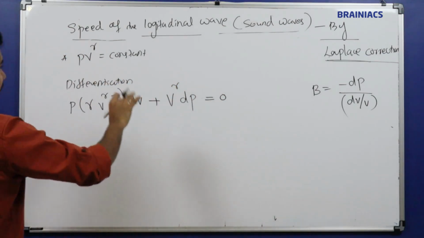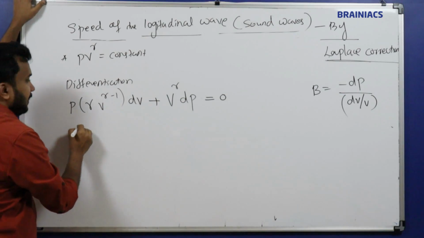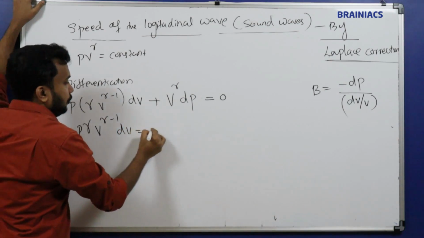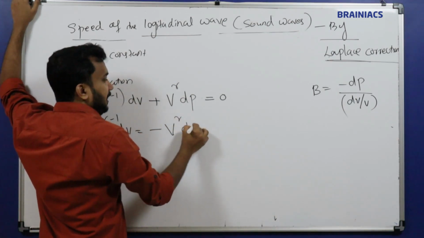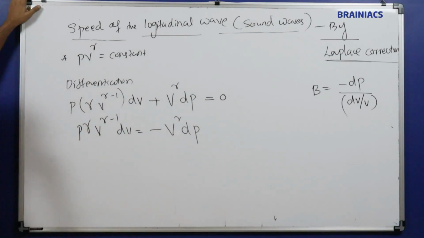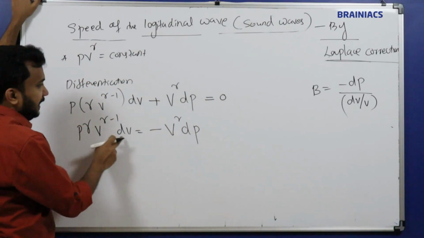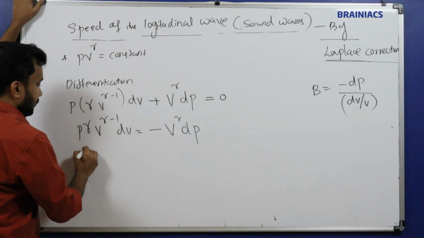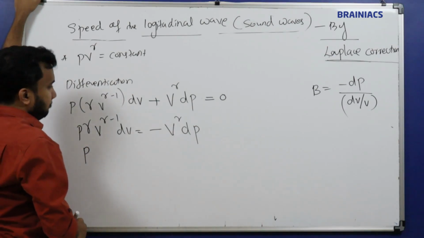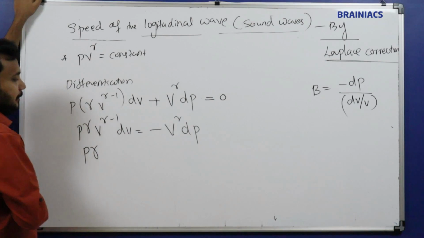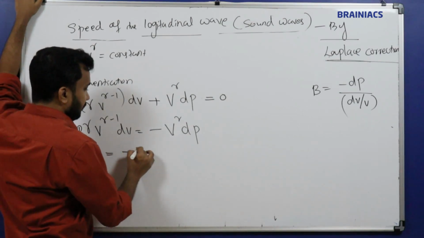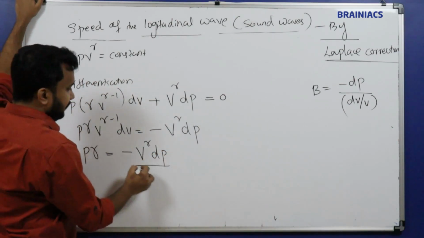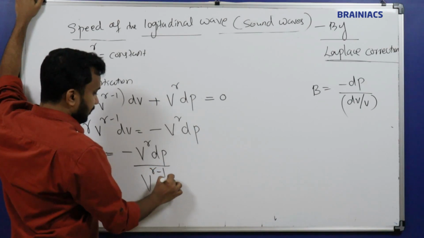So every formula we have to create from this one. So let me take this into the negative. So P raised to gamma, V raised to gamma minus 1 into dV is equal to minus V raised to gamma dP. But dP come. Then what we'll do? With a P dV has to take it downward. Okay, so let's do one thing. So P into everything gamma I'll take it here, P gamma, rest all terms I'm taking to left side. So V raised to gamma dP divided by V raised to gamma minus 1 dV.